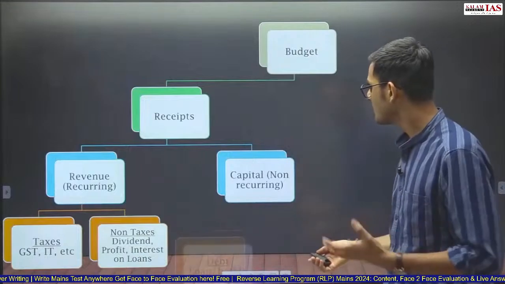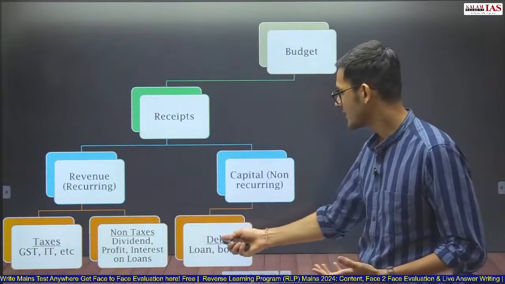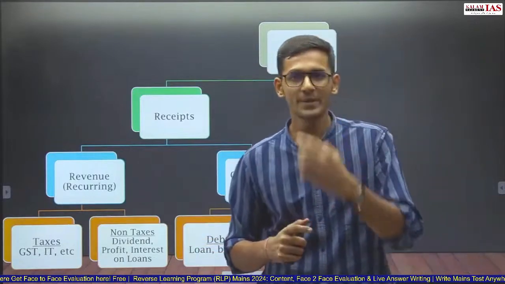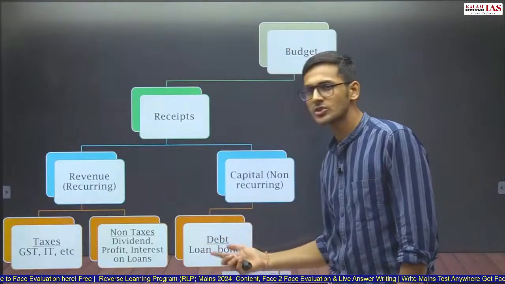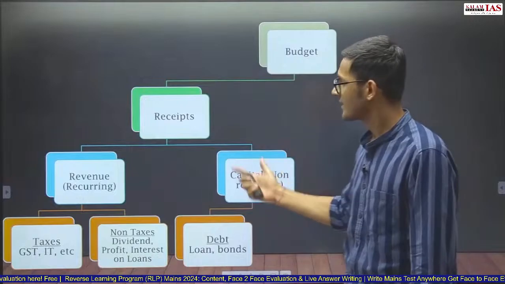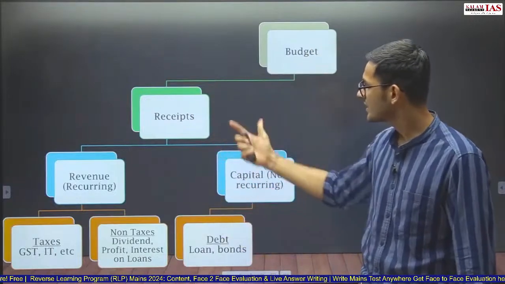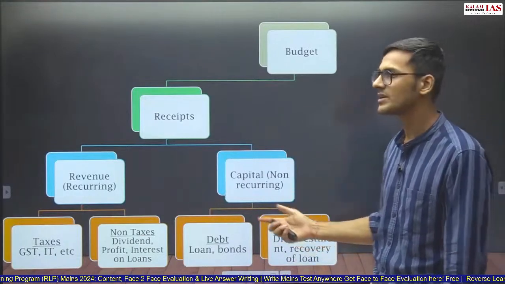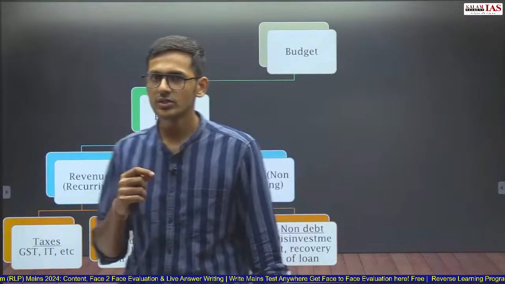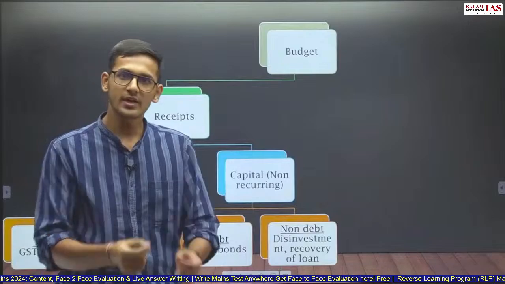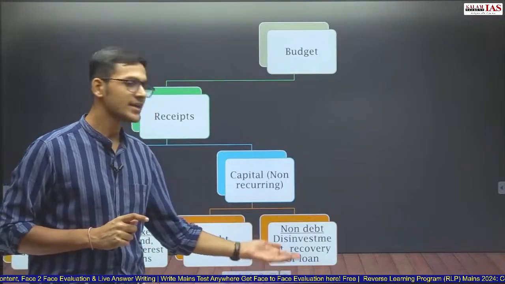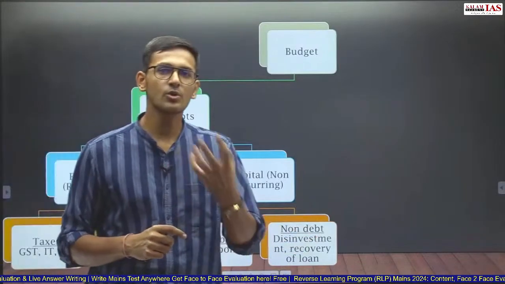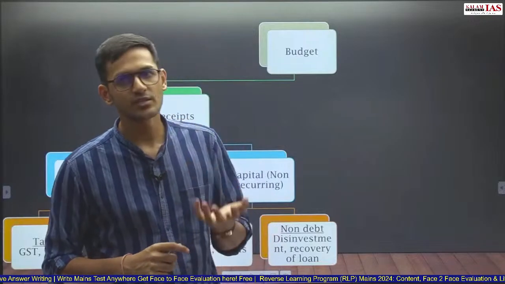Now going into capital receipts, there are two types of capital receipts. One is debt. Debt creating capital receipts are something that the government has to repay to the people from whom the government has taken the money. For example, loans and bonds are parts of debt creating capital receipts. Similarly, there are non-debt creating capital receipts. Non-debt creating capital receipts would be that money which the government gets either by selling its assets or by recovering a loan. So recovery of loan is part of non-debt creating capital receipts. If the government is recovering a loan, whatever loan the government has given to someone is an asset of the Government of India.